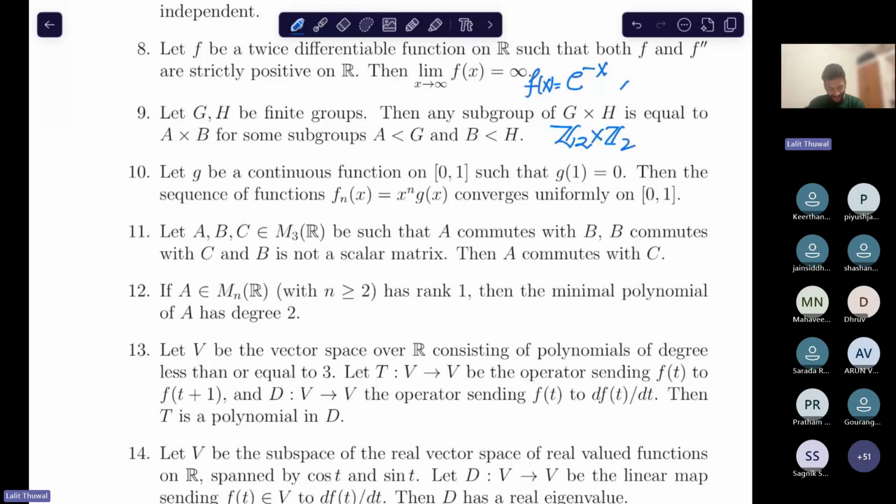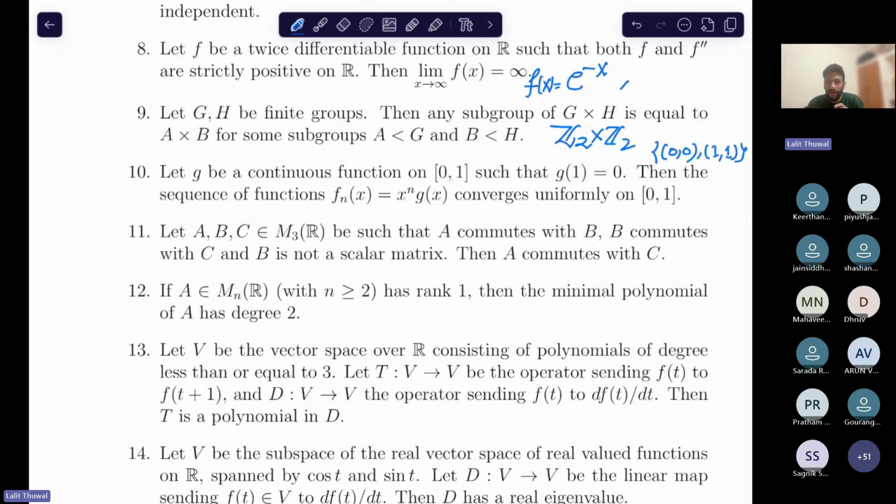Yes, 5. So if you assume that all the subgroups are of the form A cross B, then there must be exactly 4 subgroups. Or you can directly take the diagonal subgroup, where both entries of the tuple are the same: (0,0), (1,1). This is not of the form A cross B.